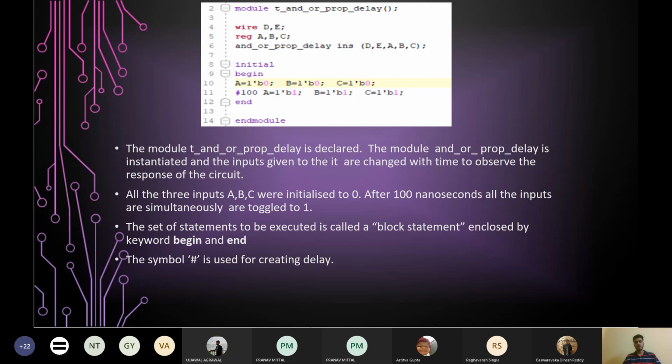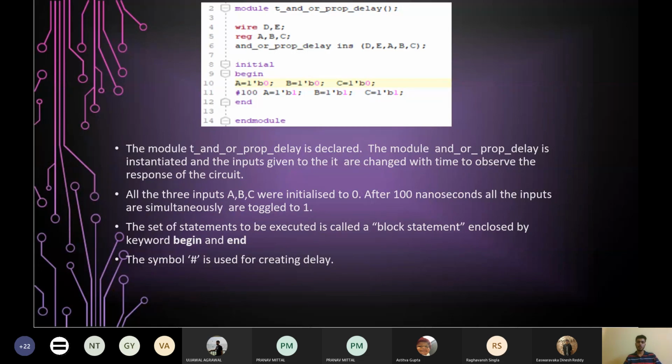Similarly, B equal to 1'b0 and C equal to 1'b0. This means we have given the inputs A, B and C the value 0, all three of them. Then we have written #100 and then we are giving them the value 1'b1. So what does this #100 do? It's just like a pause.